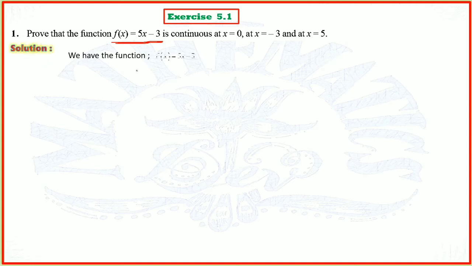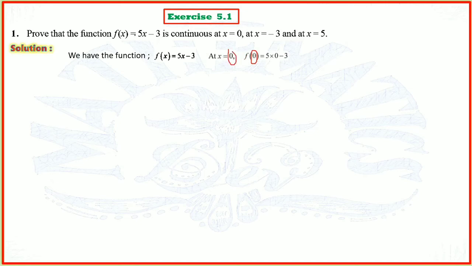The solution: f of x is equal to 5x minus 3. First we will start with x equal to 0. Simply f of 0, you have to put, as I told you, f of a, so a is 0 here.